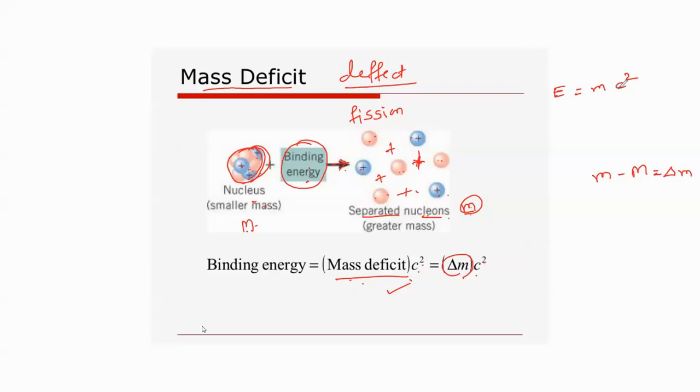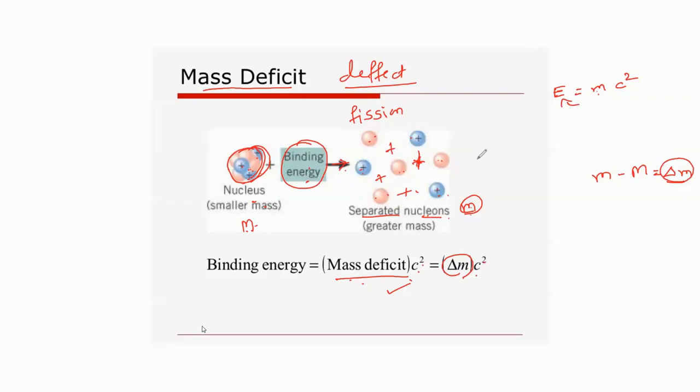So the sum of the mass has disappeared, and that disappeared mass is called the mass deficit, and it is converted into energy.